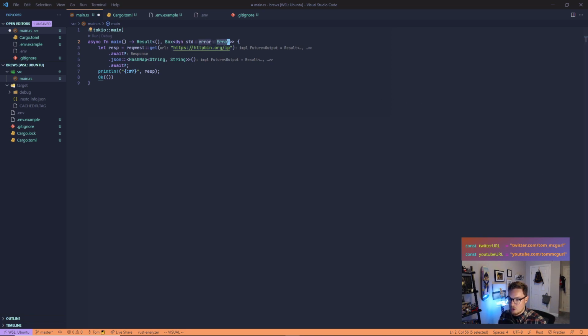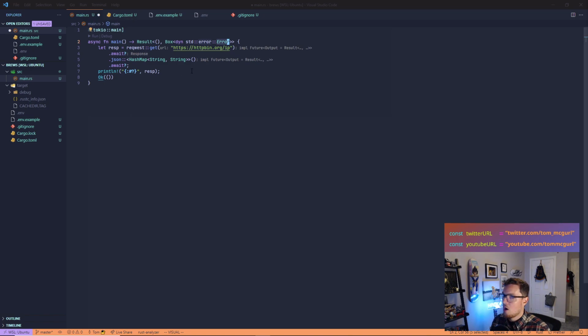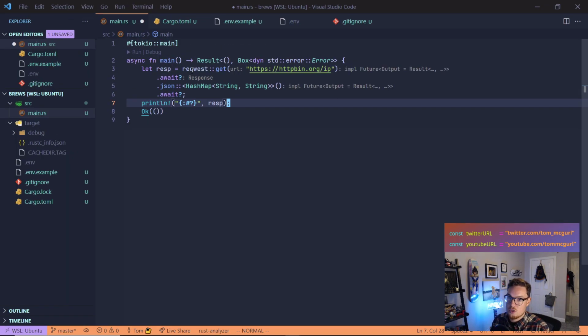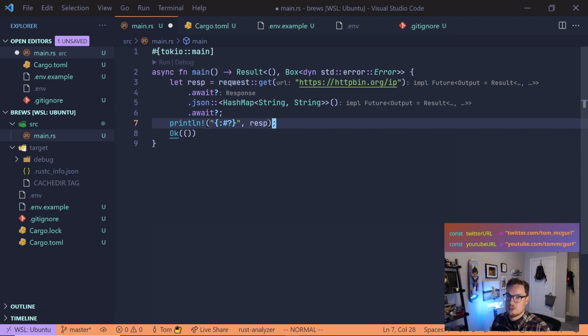Okay, so let me just make myself a little larger there. All right, so let me zoom in here too, because this is super small, probably impossible to read, right? So there we go. Let's look at this again. We have our result, Box Error, a request. This isn't the URL we're going to be using, so we're going to change this a little bit. Okay, so first things first, we'll try to make a request, and we'll actually need to have our API keys.